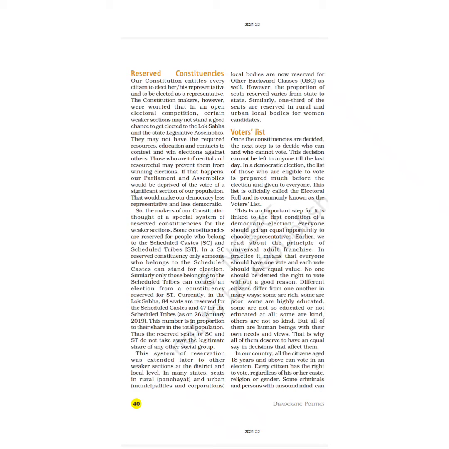Now class, in the Lok Sabha, 84 seats are reserved for the scheduled castes and 47 seats are reserved for the scheduled tribes. So if we talk about the Lok Sabha, there is a reservation of seats: the total seats reserved for the scheduled castes is 84, and the total seats reserved for the scheduled tribes is 47, and this is the data as of 26 January 2009.